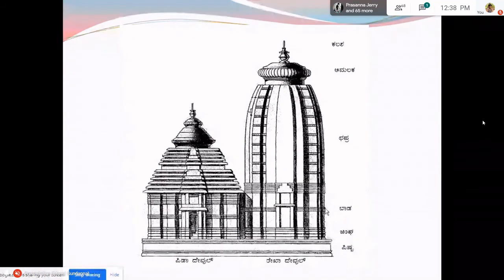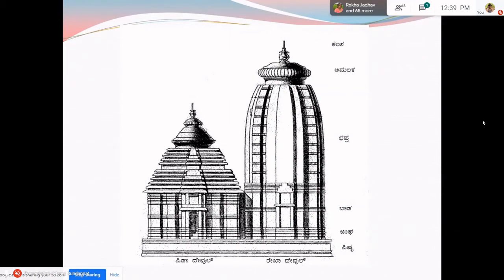Above that, we have what is called the Bhada. Above that, you have the Chapra, which is the seal. Over the Chapra, in the placement of Shikhara, we have the Amalaka Shila. Amalaka means gooseberry, Nellikai. So the capstone, which is in the form of Amalaka, is called the Amalaka Shila.